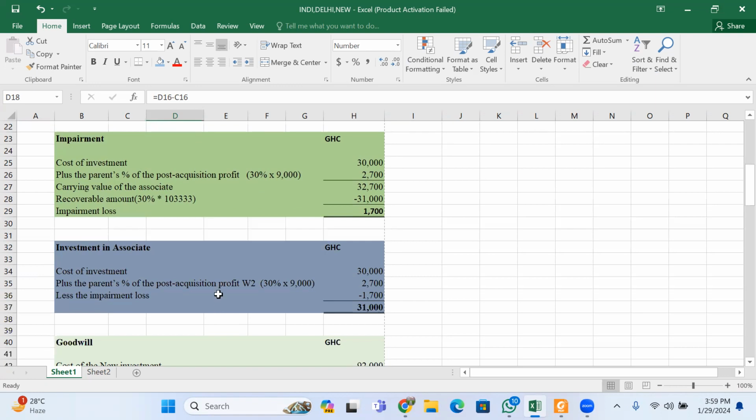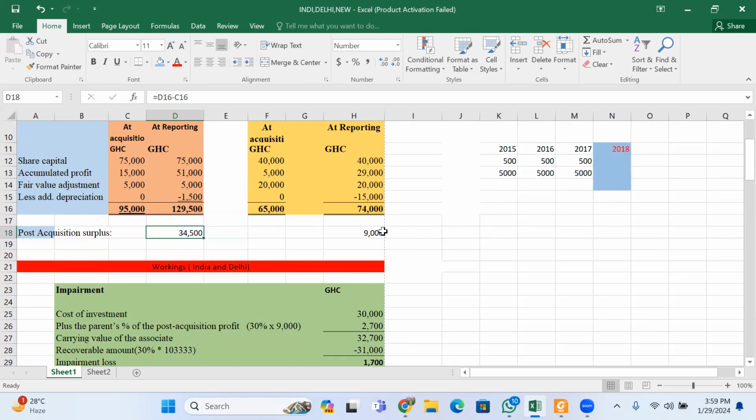Now, when we are doing equity accounting, we calculate what we call investment in associates. The investment in associates is cost of investment plus post-acquisition profit minus impairment loss. The post-acquisition profit here is 9,000.